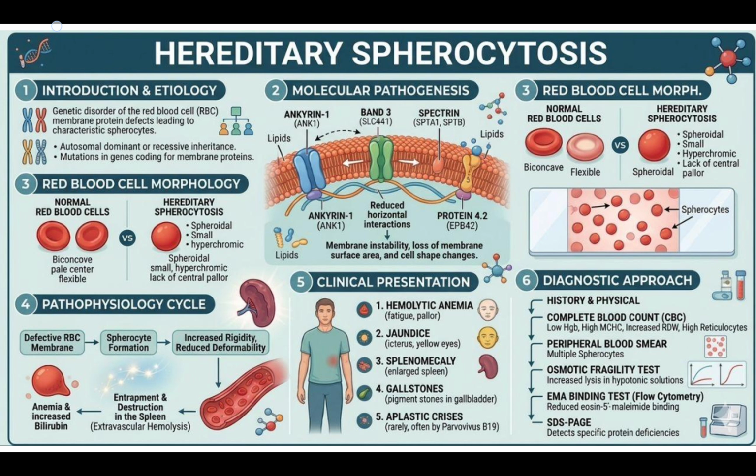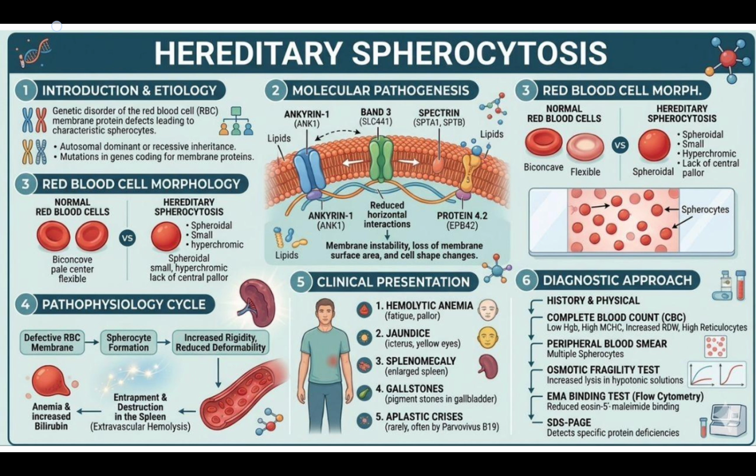If we see the clinical symptoms with which the patient comes to hospital, there is a hemolytic anemia characterized by fatigue and pallor. Then there is jaundice characterized by icterus and yellow eyes. Then there is splenomegaly characterized by an enlarged spleen. Then there is gallstone formation characterized by pigment stones in the gallbladder. Then there is a rare condition of aplastic crisis.